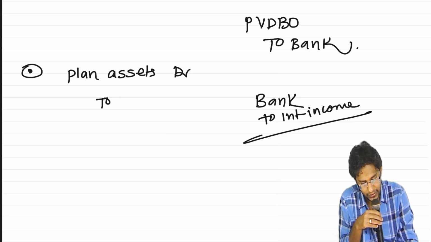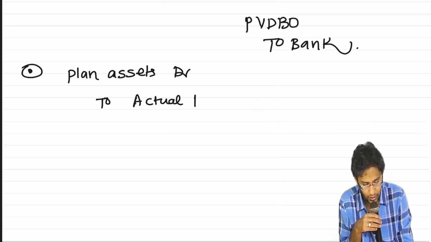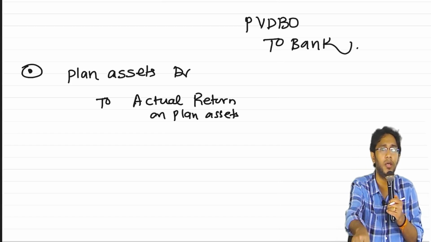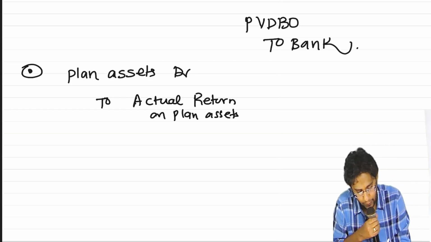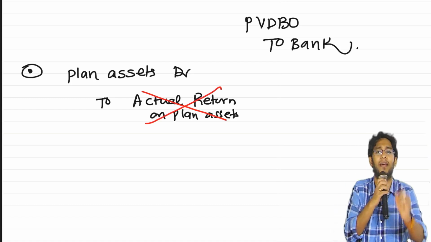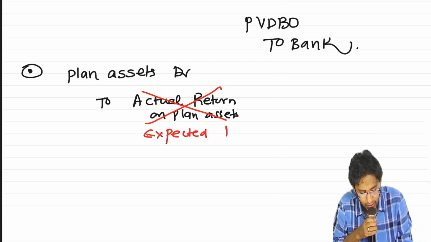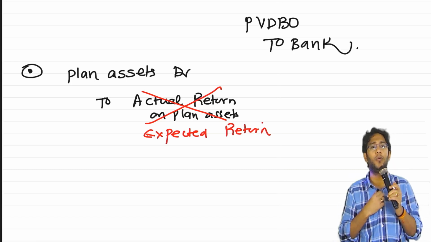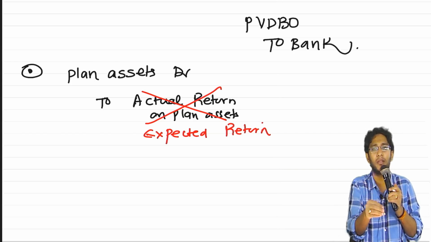Instead of crediting or recognizing the actual return on plan assets, the dividend income you actually received, the interest income you actually received or receivable, the capital appreciation in the investment, our standard asks: don't recognize the real return on plan assets. Instead you should recognize something called expected return. Sir, expected return means it is not the return you actually earned, it is the return you thought you will earn. So a dummy return to be used in accounting.